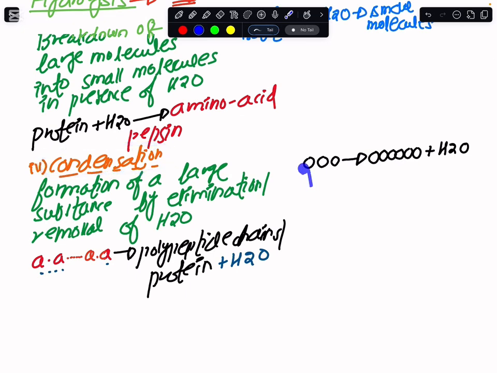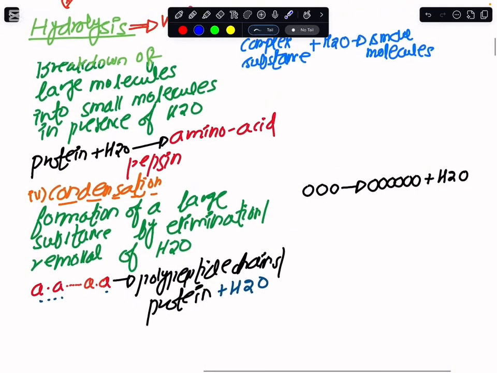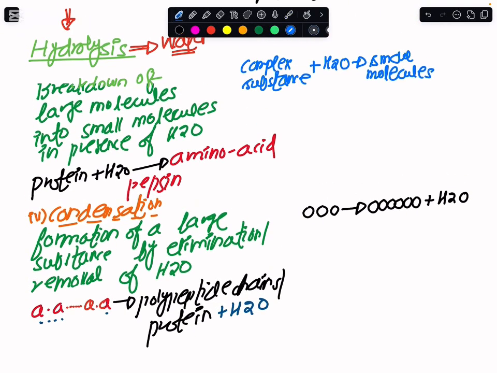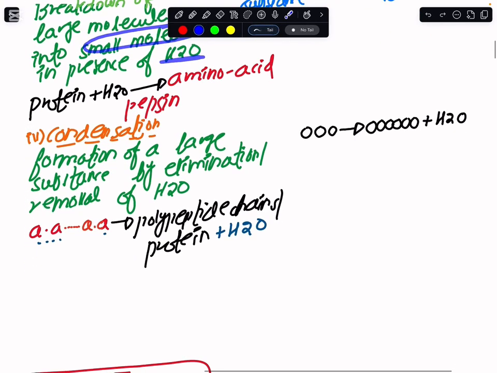Like if I have these small molecules, and if these small molecules are linked with one another, and we make some complex thing out of it by the removal of water, this would be condensation. So you must know the definition of these terms. By hydrolysis, we break down the large molecules, okay? When these large molecules are broken down into small molecules in the presence of water, this is hydrolysis. And if I convert the small molecules into complex molecules, and that too by the removal of water, this would be condensation.